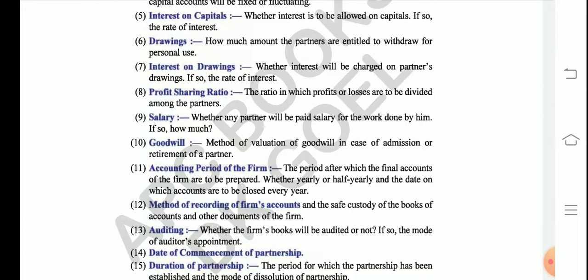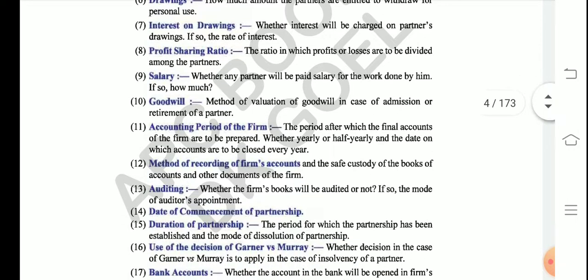So next is goodwill. What is goodwill? Goodwill is the name and fame of a particular business, the good aspect of a business. Goodwill is very, very important. You'll study about goodwill in the next chapter also in a detailed manner. So just understand right now that goodwill is divided among the partners. The name and fame of the business can be valued in terms of money, and that money is divided among partners when the particular partnership firm dissolves, when it ends.